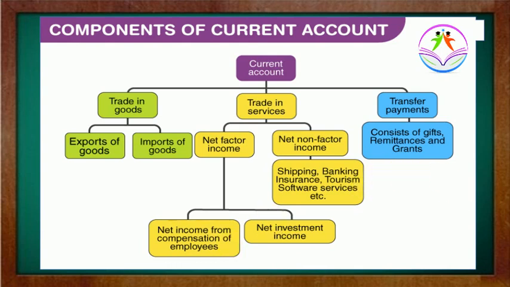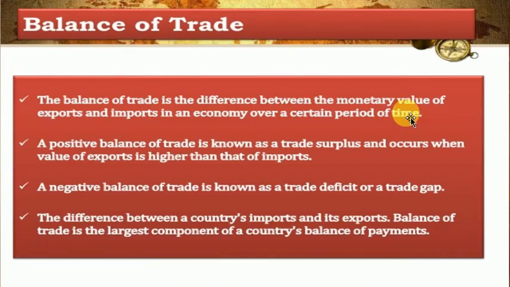But here one more important point comes, that is your balance of trade. In the next slide I have mentioned clearly what exactly it is, but it is directly linked with the current account. Let me explain. Balance of trade is the difference between the monetary value of exports and imports in an economy over a certain period of time.